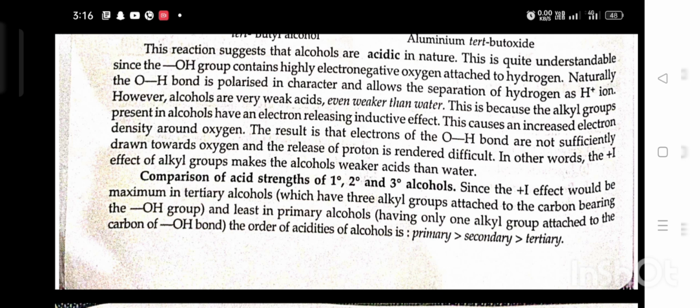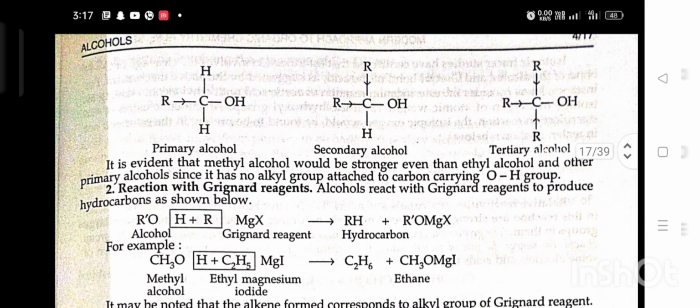Comparison of strength of 1 degree, 2 degree and 3 degree alcohols. Since the plus I effect would be maximum in tertiary alcohol, which has 3 alkyl groups attached to the carbon bearing the OH group, and least in a primary alcohol having only one alkyl group attached to the carbon of the OH bond, the order of acidity of alcohols decreases in the order primary, secondary and tertiary. It is evident that methyl alcohol would be stronger even than ethyl alcohol and other primary alcohols since it has no alkyl group attached to the carbon carrying the OH group.